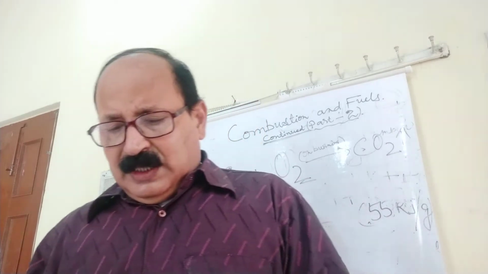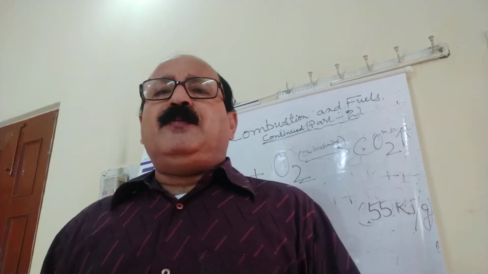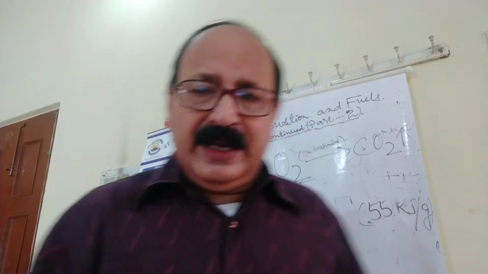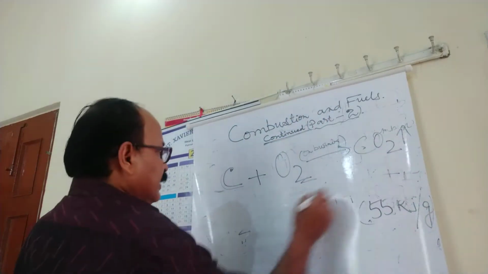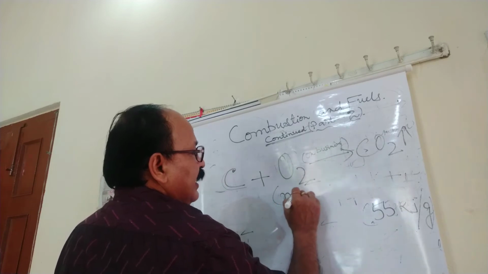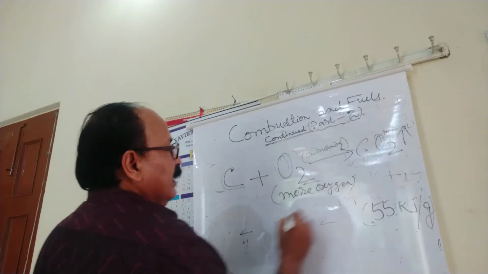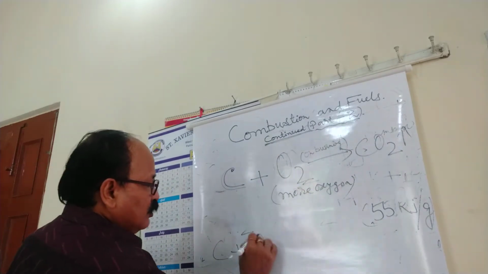Depending upon the amount of oxygen, if there is less oxygen available, there is a chance of forming carbon monoxide, and the equation is like this. Here there is more oxygen: carbon plus oxygen gives carbon dioxide.